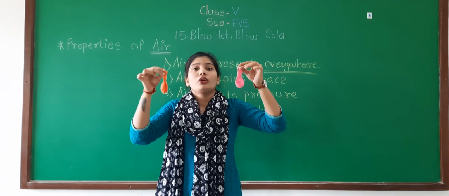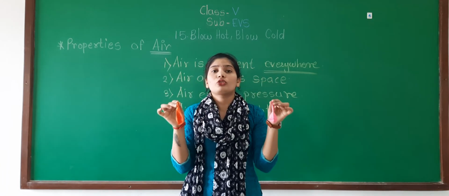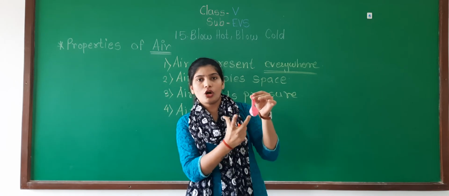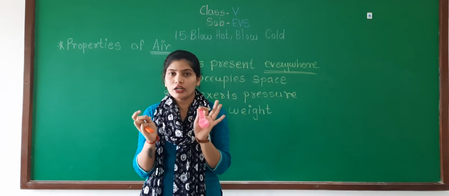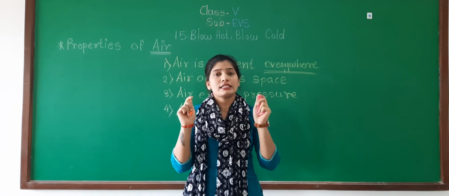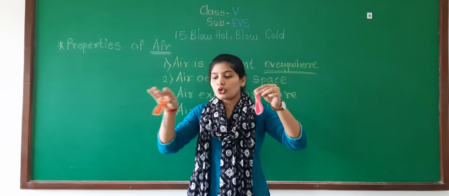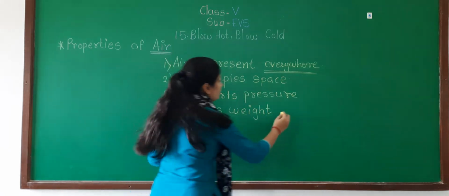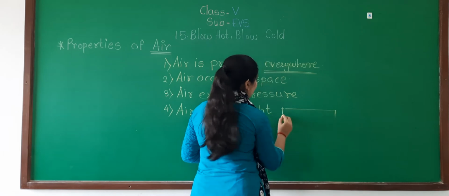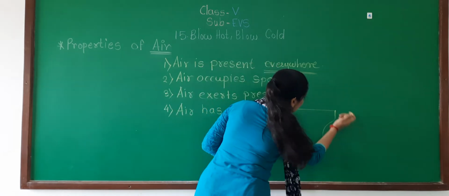You have to blow the balloons in the same manner, in the same proportion. It should not be that one balloon is small and one balloon is larger. The shape and the size of the balloon should be the same. Hanging balloons should show the same position, like this. It's big, no?